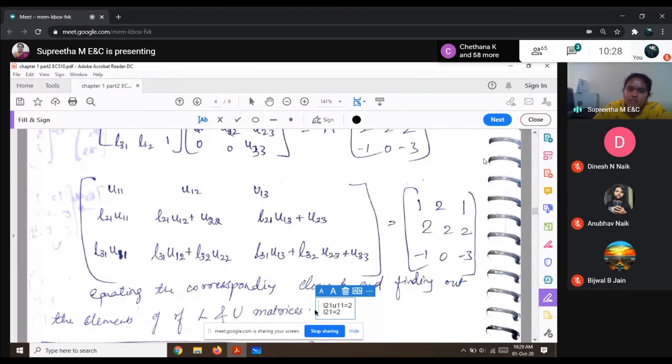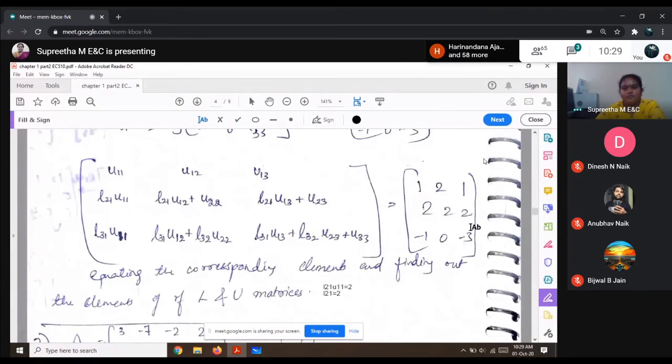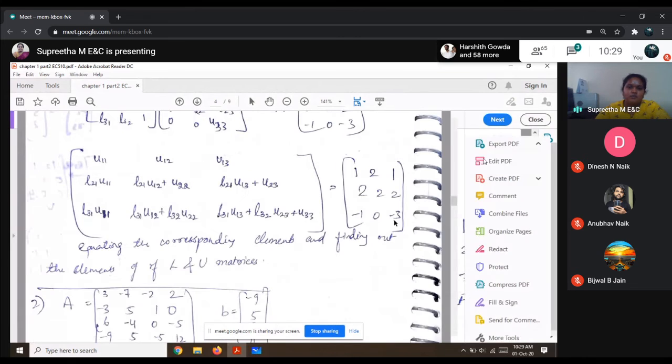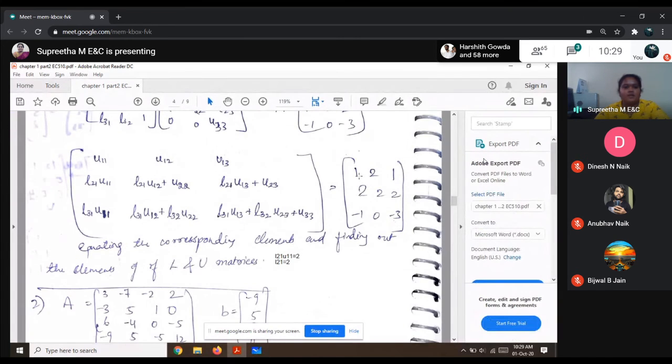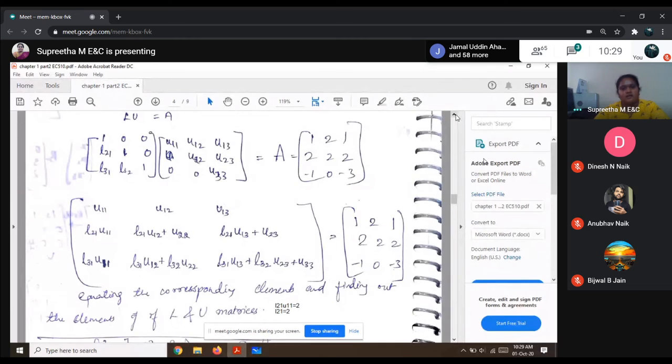By using all these, I can find out the values of this lower triangular matrix. What is L31? What is L32? What is U11, U12, U13, and so on. And then obtain the lower triangular matrix and the upper triangular matrix. Now, with this, can you tell me what are the lower triangular matrix and the upper triangular matrix values in this problem? I'll just leave it here.